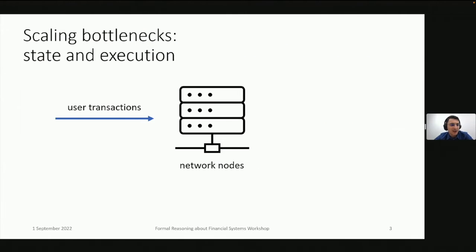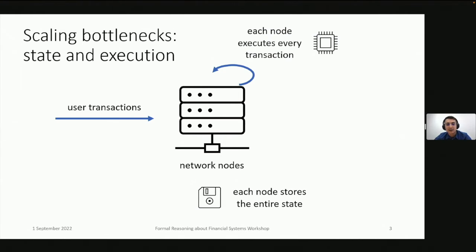So the motivation of this work is we want to increase the scalability of blockchain systems. Now, given the audience, I expect you to know this quite well, but to refresh your memory just a little bit, there are two big bottlenecks when it comes to scaling blockchains: state size and transaction execution. So in a typical blockchain system, every node in the system must store the entire state of the system to be able to process transactions, and it must execute every transaction to validate that others are doing it correctly.